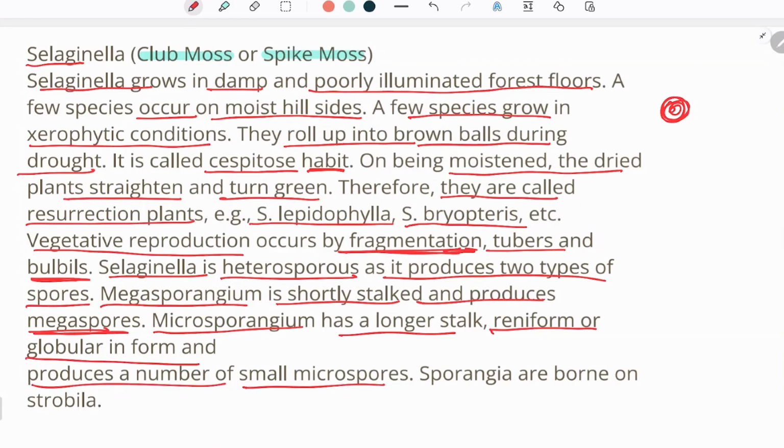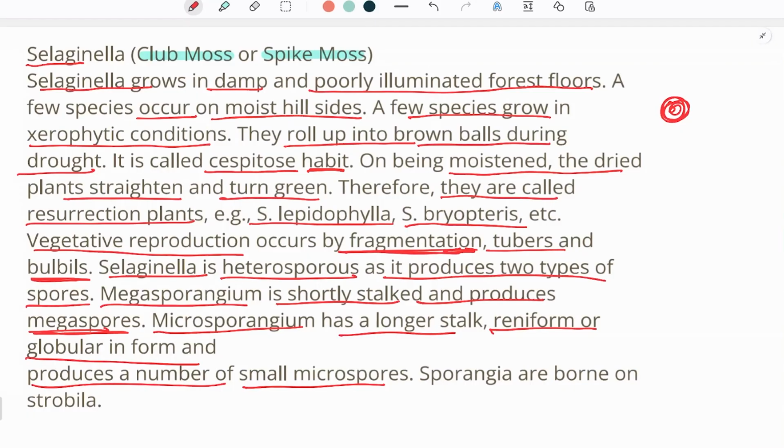Why is the megasporangium shortly stalked and the microsporangium longer stalked? The megasporangium is shortly stalked because it bears only one egg, and the egg does not have to travel, so it can remain attached to the plant body, nearby the plant.